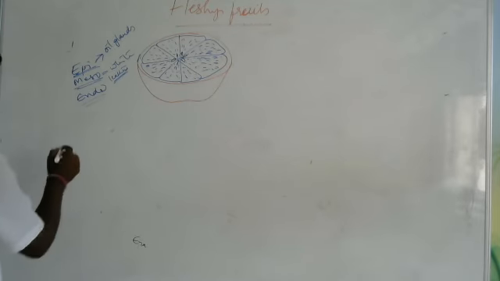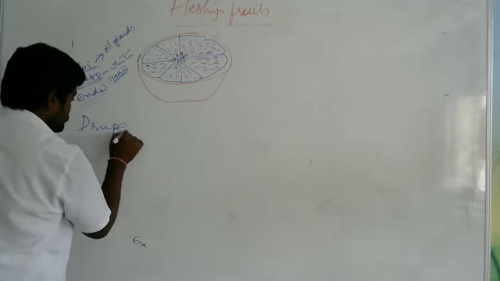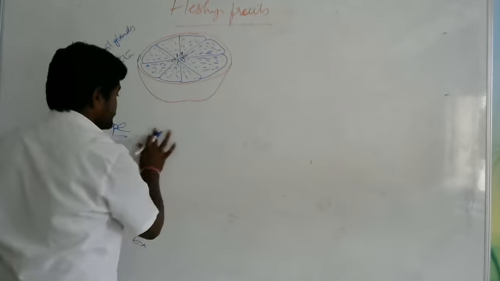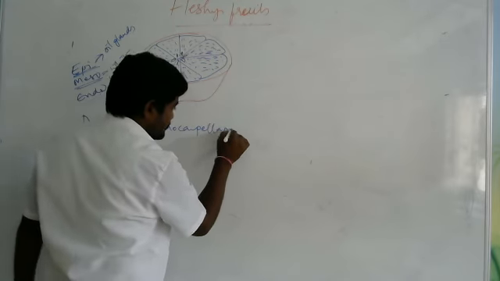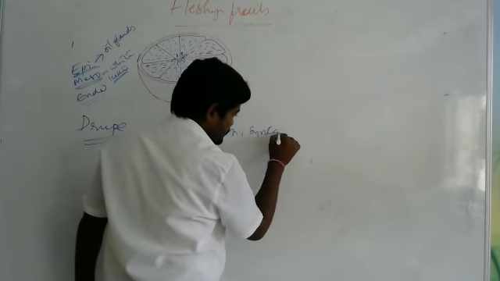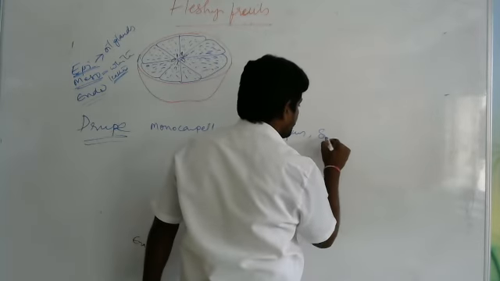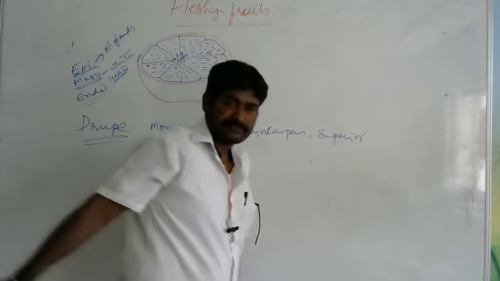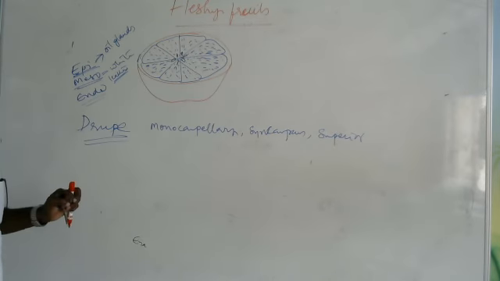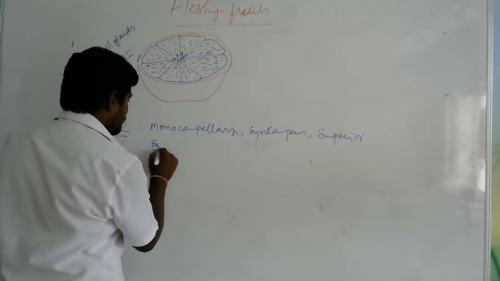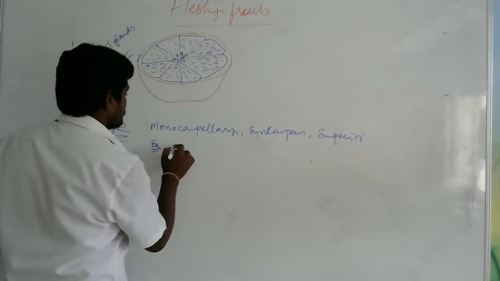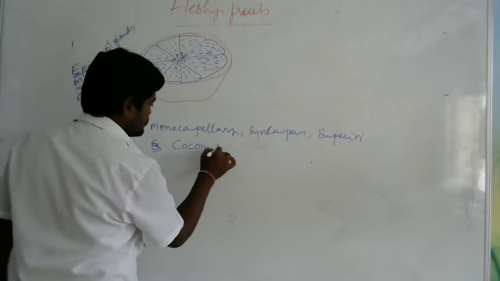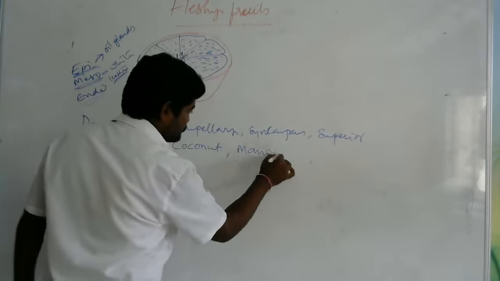The last one is the drupe. Here, this one is produced from monocarpellary, syncarpous, superior ovary. It is developed from monocarpellary, syncarpous, superior ovary. And the example for this is coconut or even mango.